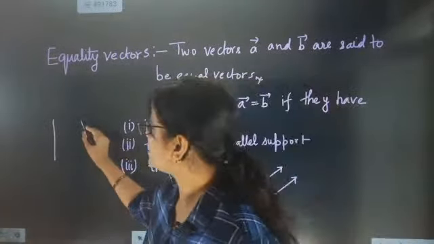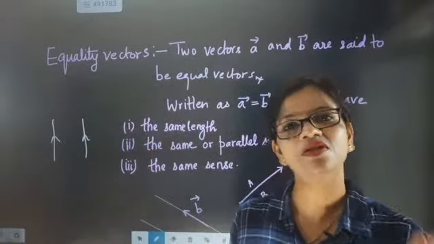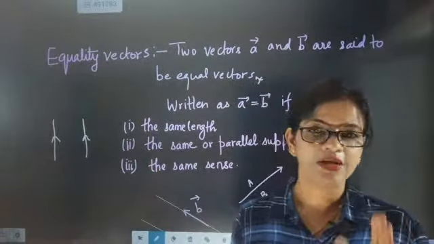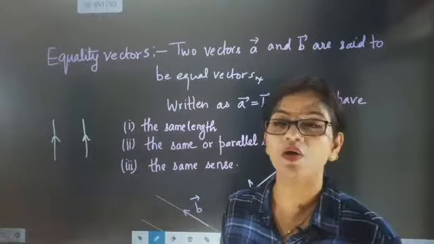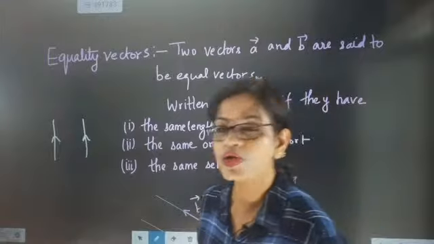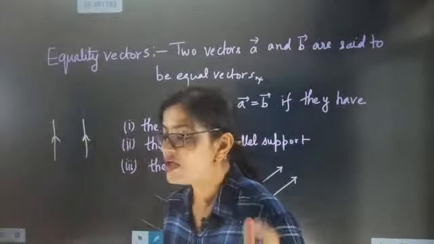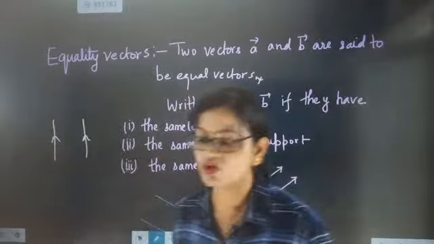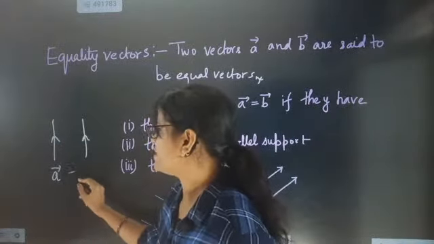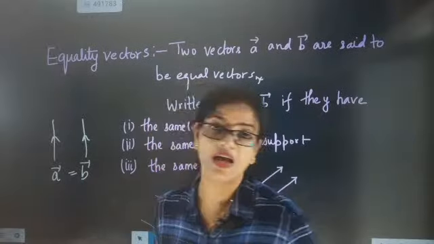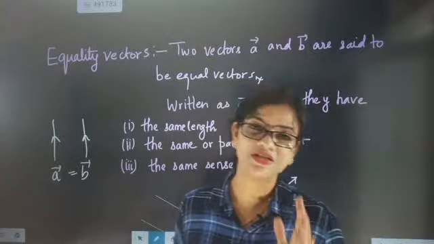First is the direction: they should have the same direction, which we call the same sense. Magnitude also has to be equal. So vector A will be equal to vector B when they have equal magnitude and the same direction.